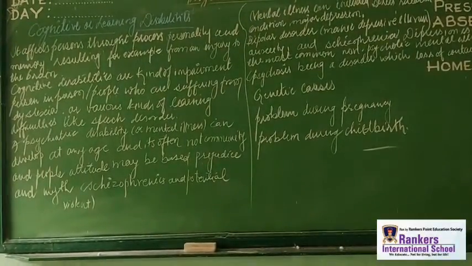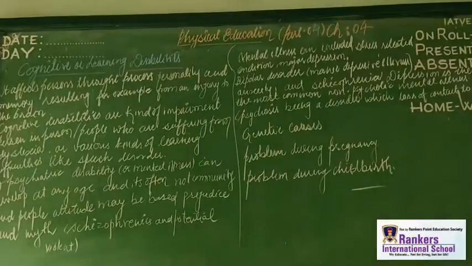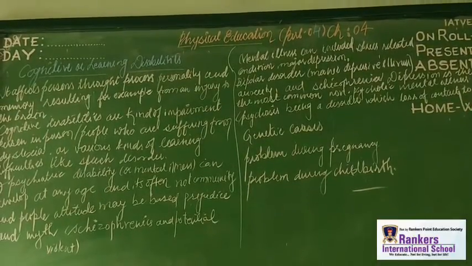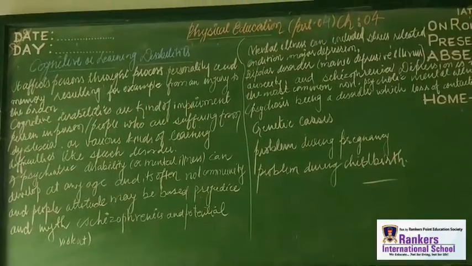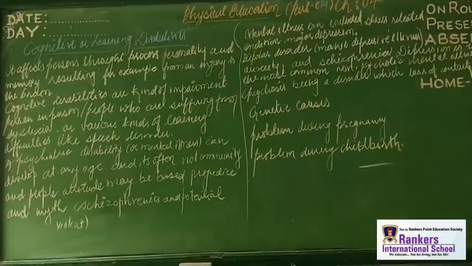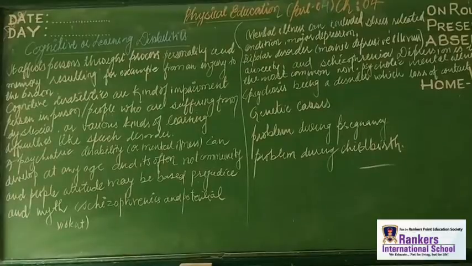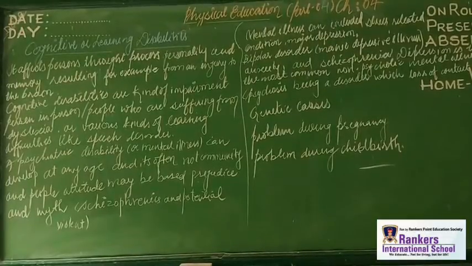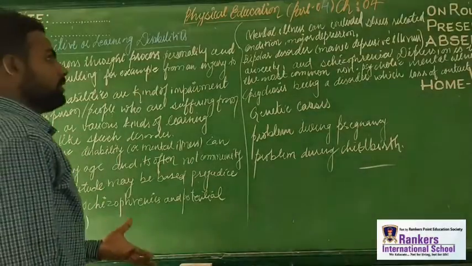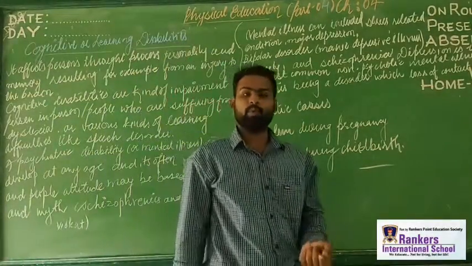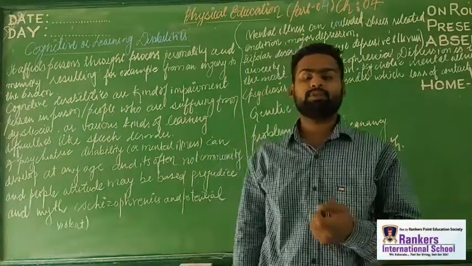Alright? So today we are going to deal with one of the wonderful concepts, right? What are we going to learn? We are going to learn about a beautiful concept that will help you to understand each and everything properly, right? The chapter is physical education and sports for differently abled children.